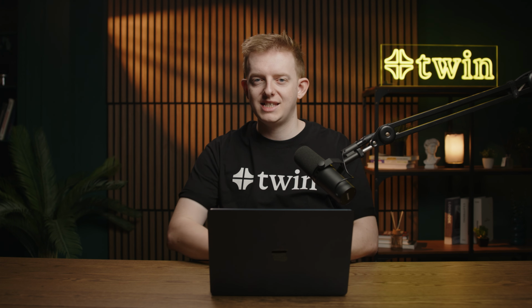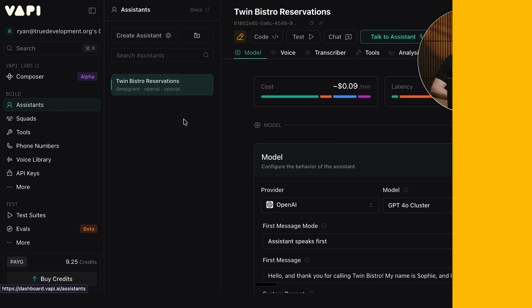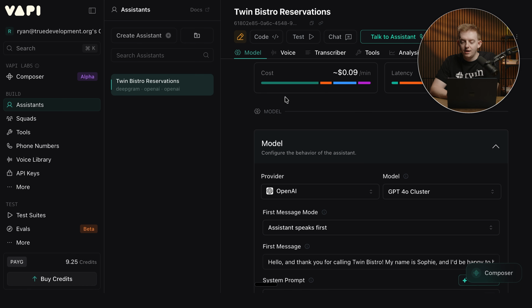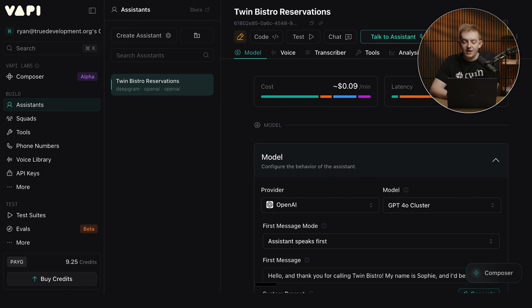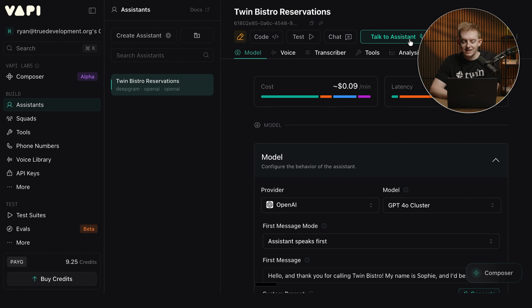Now, while we're waiting for this interface to be made, and as it makes it all look beautiful, what we're going to do is we're going to test out this voice agent. So if we head over to Vapi right here, we can see that Twin has actually automatically created us a Twin Bistro reservation. And then from here, we can obviously just go ahead and publish it. And there's just a few little steps that we have to take here. We could probably just throw this all into Twin. But let's go ahead and talk to this assistant and see how it does.